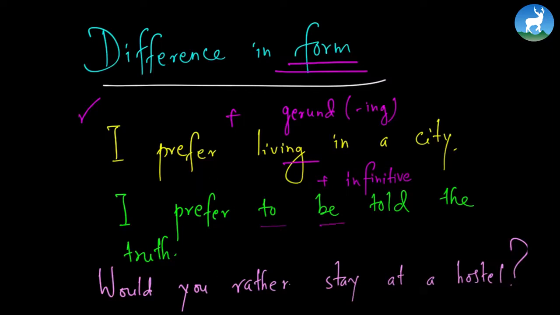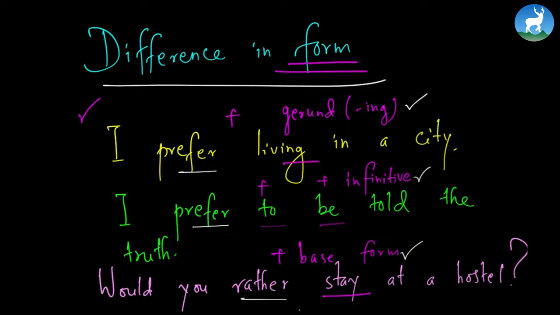And finally, would you rather stay at a hostel? This is something called the base form of the verb. So analyzing the structures, we can use prefer plus gerund, or prefer plus to infinitive, and we can also use would rather plus the base form of the verb. So this is the difference in the form. Grammatically, these are the differences we find.